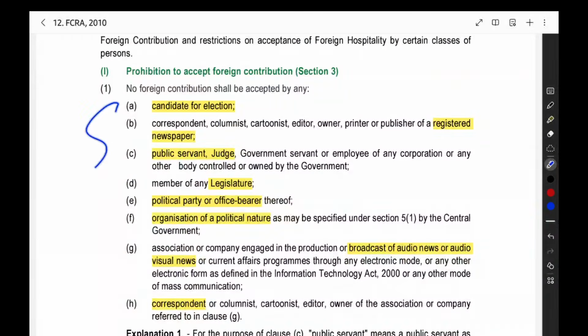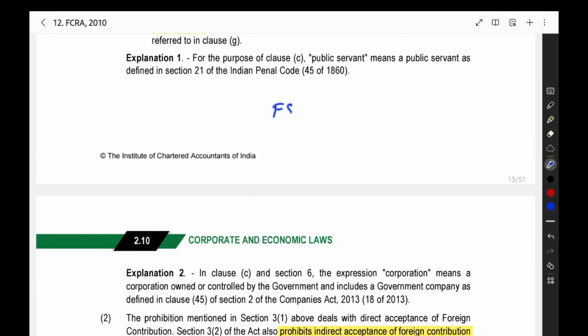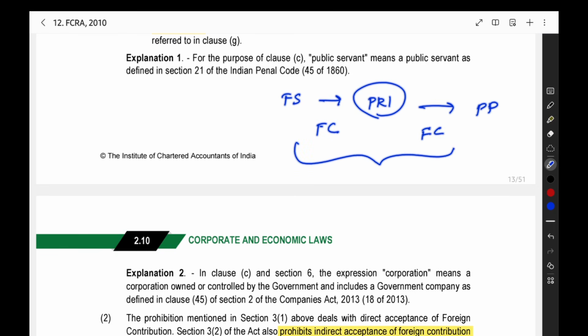These are the prohibited persons. So directly from the foreign source to the prohibited person, there should be no payment. There should be no transfer. But we can have another situation. The foreign source will give to a person resident in India. This person will receive the foreign contribution. Then he will transfer it to the prohibited persons. So this may happen. For this only we are having the next subsection.